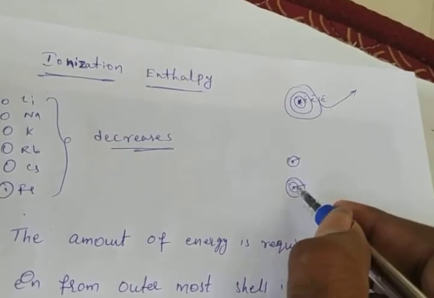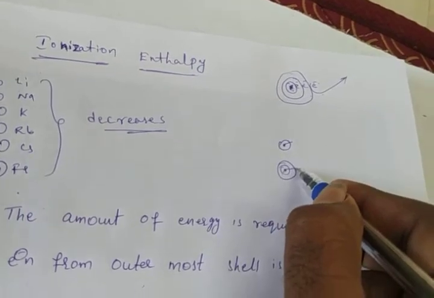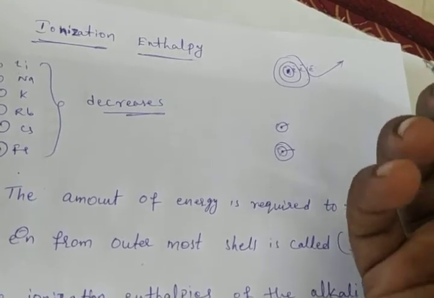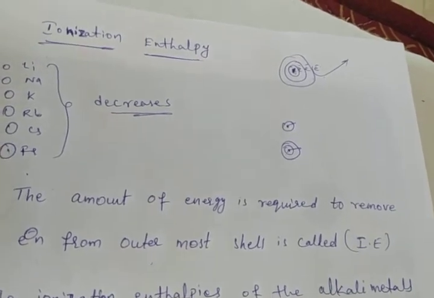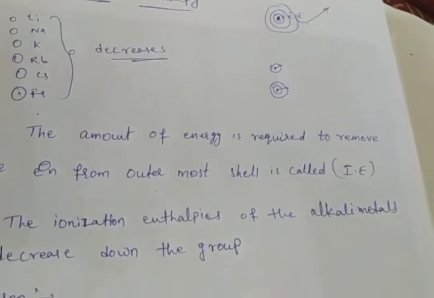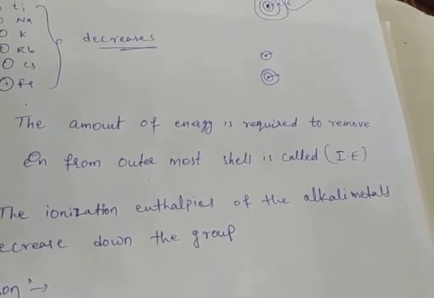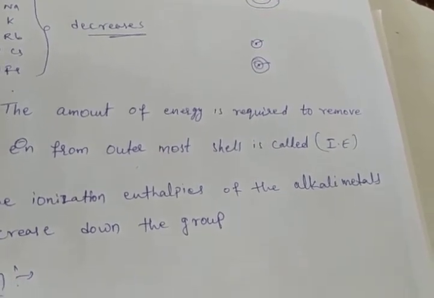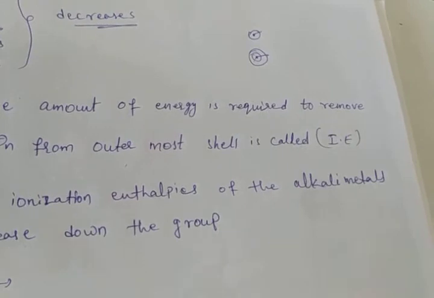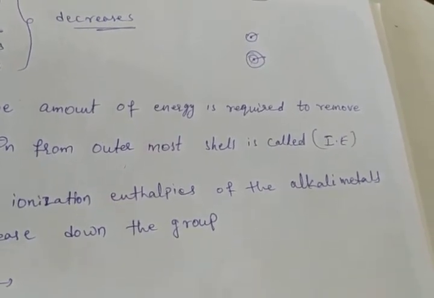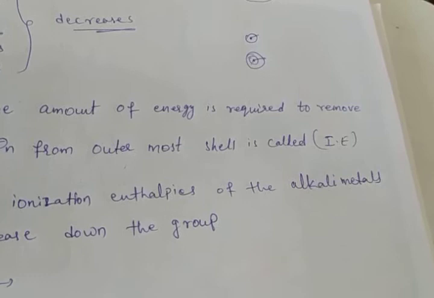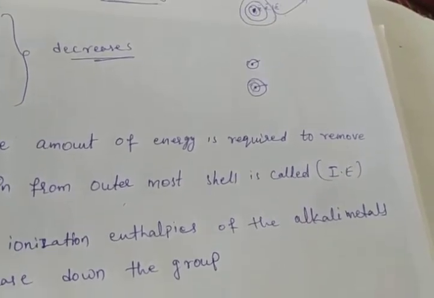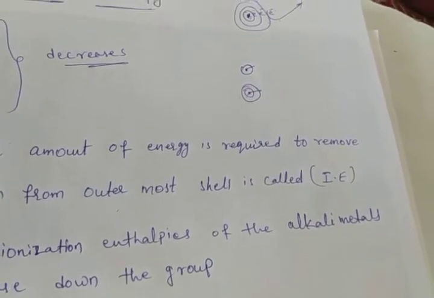Increases means what will happen? The nucleus attraction force on the valency electron will decrease. If the force decreases, we can remove the electron easily. That's why ionization energy values are decreasing in the group, due to less force of attraction from the nucleus, and the electron can be easily removed. The decrease in ionization enthalpy on moving down the group is due to the increasing size of the atoms of alkali metals, and the increase in the magnitude of screening effect due to the increase in the number of intervening electrons.